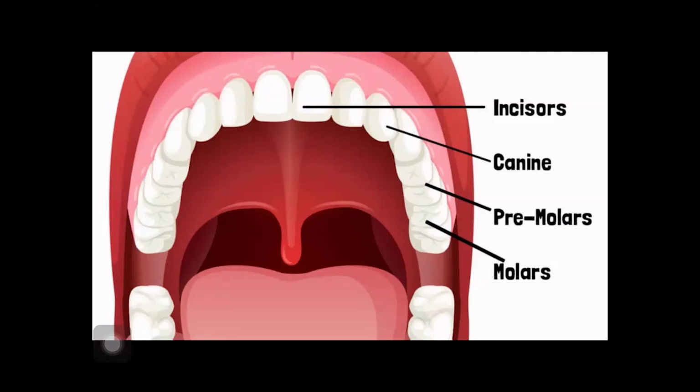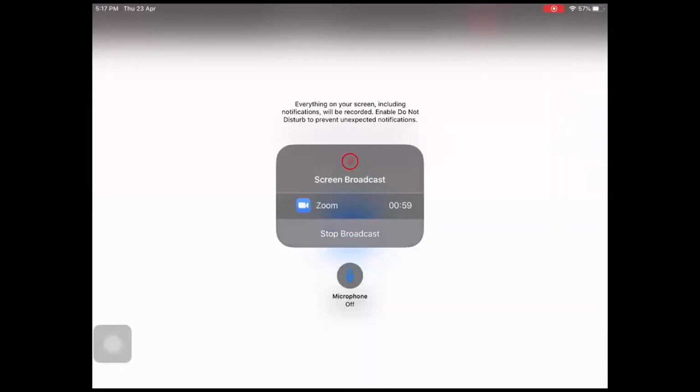Okay, so this is same in upper and the lower jaw. There are 16 above and 16 below, and the total number becomes 32. Okay, is it clear to you, Mishka? So now we know about the different types of teeth and also about their names and their uses. And then we also know what tooth decay is.